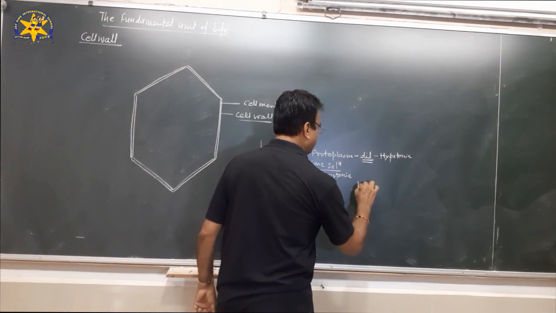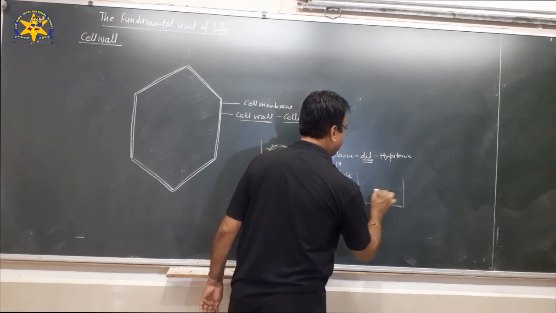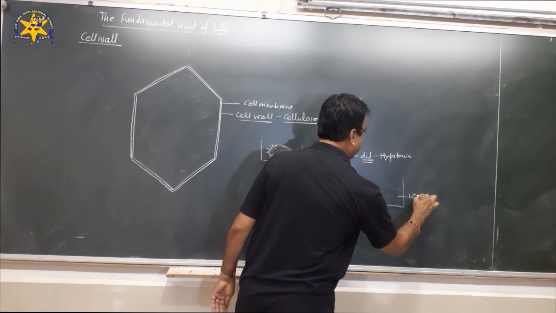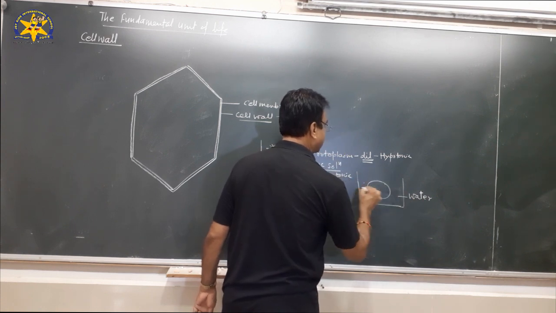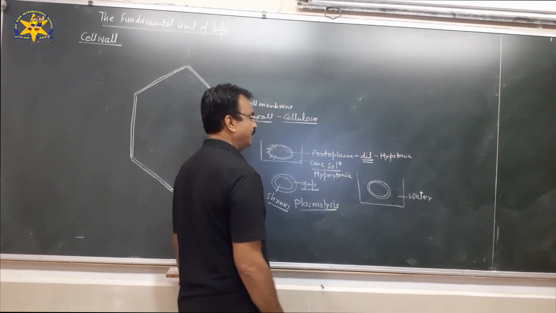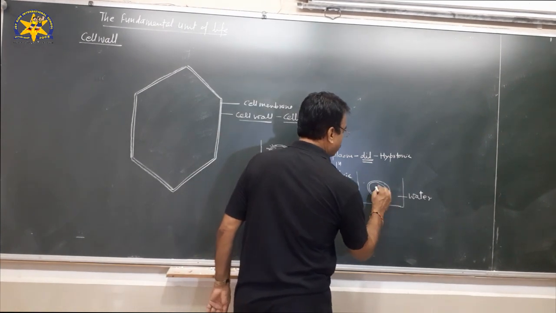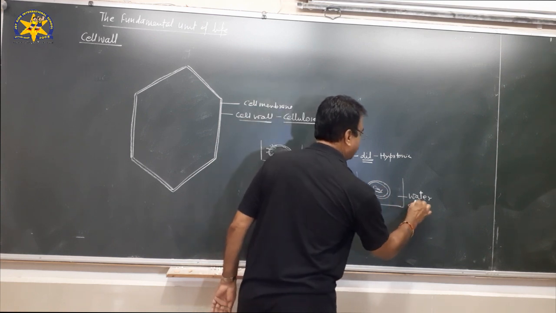If the cell is placed in pure water, this is water we are taking in a beaker, and here the cell is placed. This is the cell wall and this is the cell membrane. And what will happen now? The outside is the dilute solution and the inside is the concentrated one.